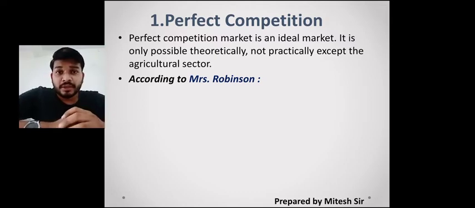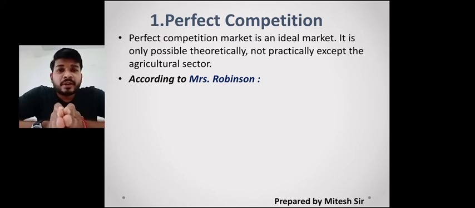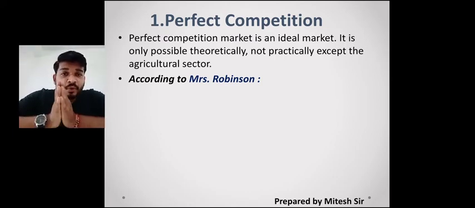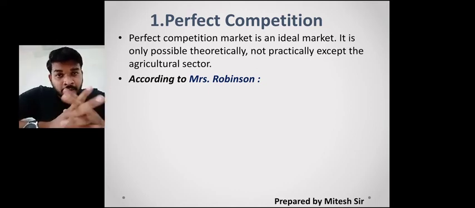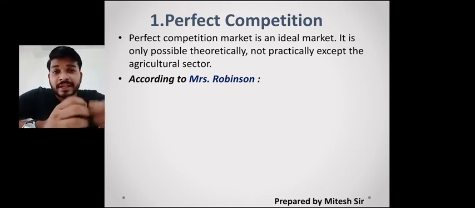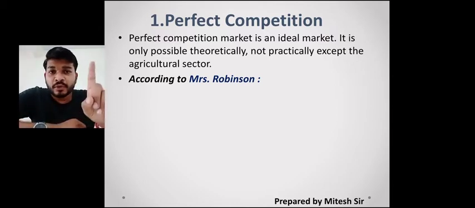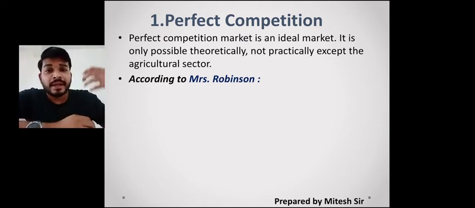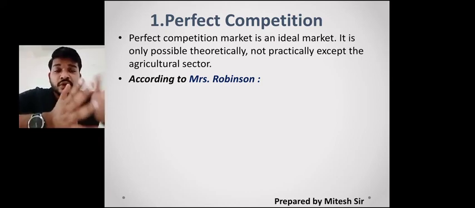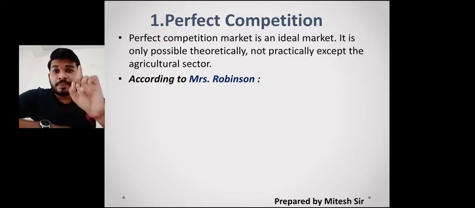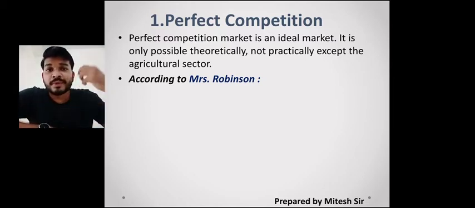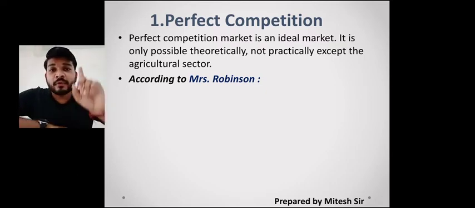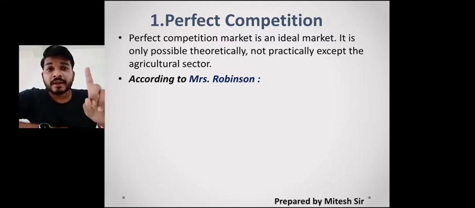In that particular case, the farmer grows, for example, sugarcane. Sugarcane is grown in a wide range of field, produced and harvested. After that he tries to sell. Is he the only farmer growing sugarcane and selling it to the market? No. Like him there are many other sellers, many other farmers who are growing sugarcane and selling into the market. So in the agriculture sector one particular crop is grown by one farmer and he sells that crop, so many sellers are selling the same type of identical crops, or we can say identical product. Clear?